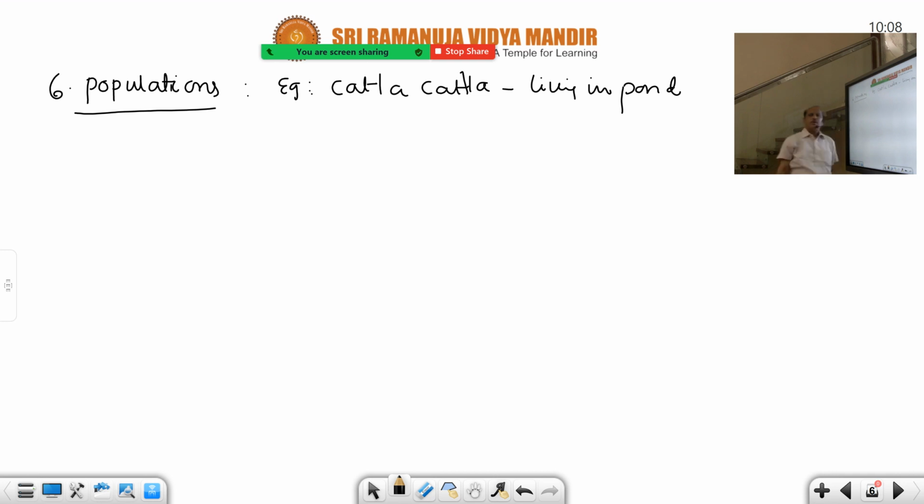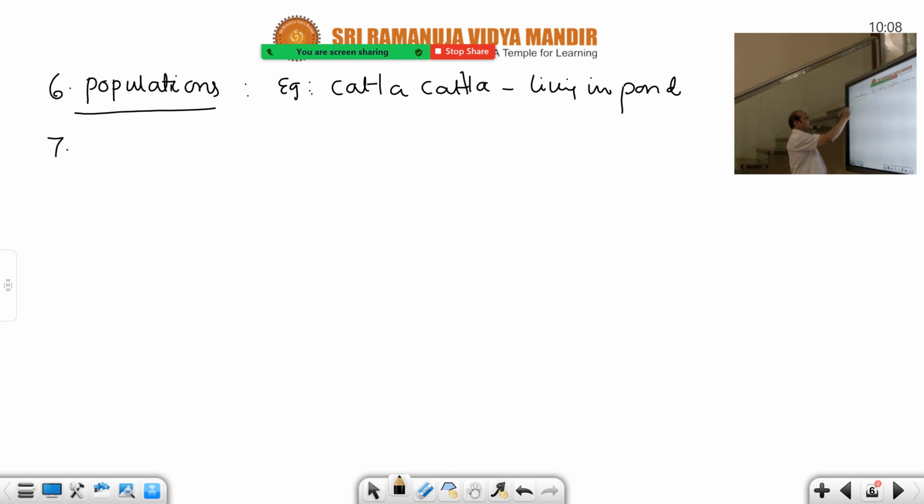In the same pond, a frog population may also be there, and Chlamydomonas too. Different populations are there. A group of same individuals of the same species refers to a population.